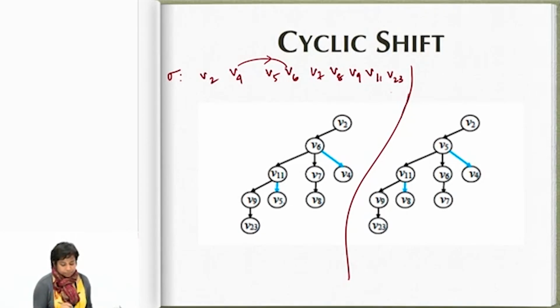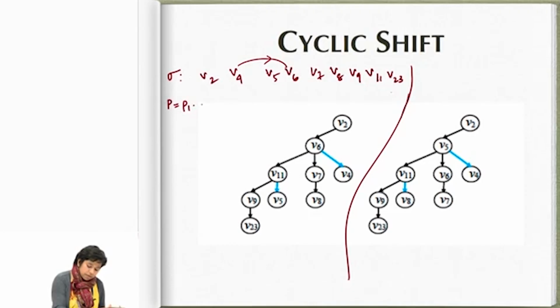So the example here is this thing. I perform this operation when I have a subpath from P1.